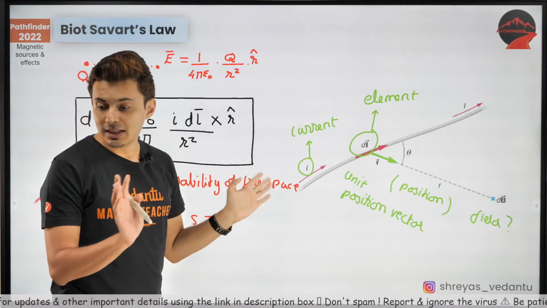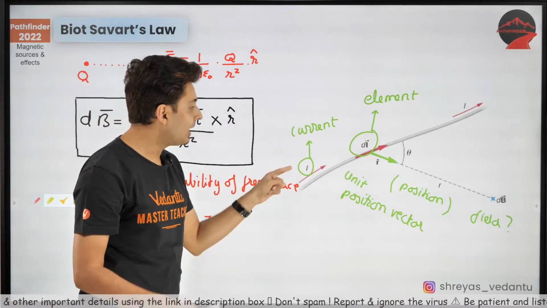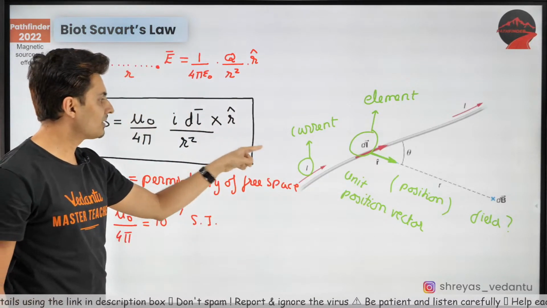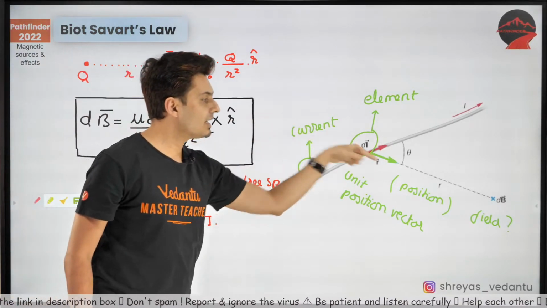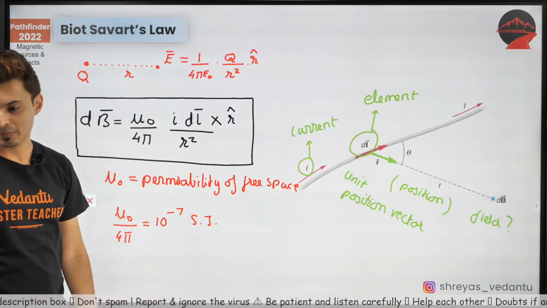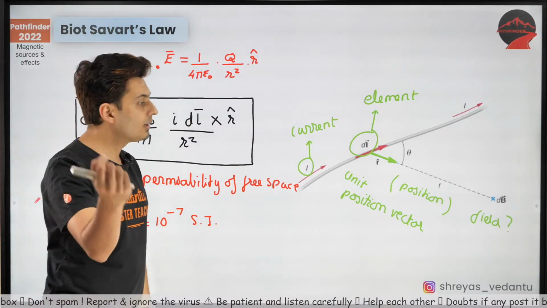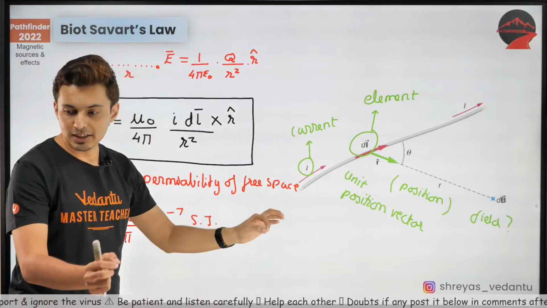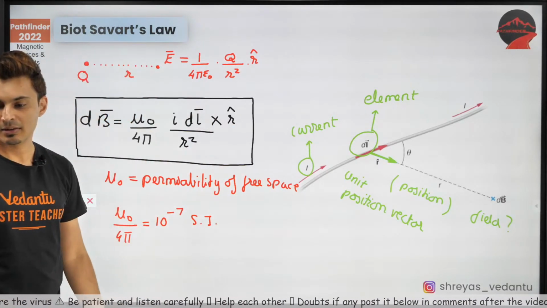No, r cap cannot be in any direction. Be careful, Vikram. R cap is in this direction. This is that unit position vector in that direction. Be careful. What does dB represent? The field due to the small element.